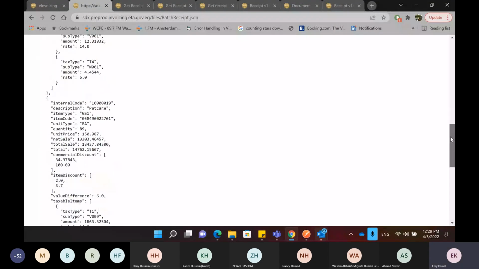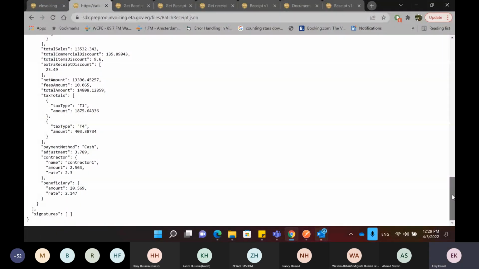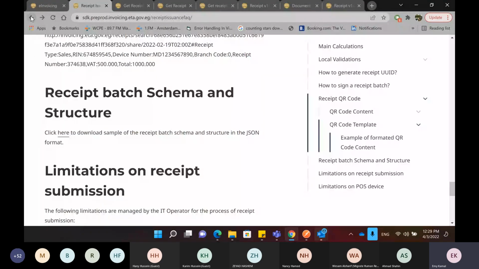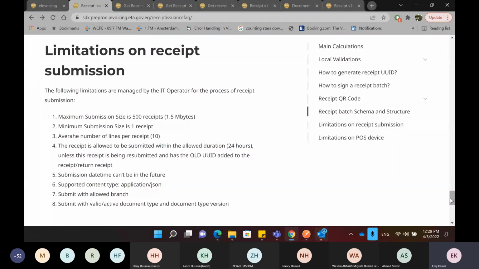The last sections are some limitations on the receipt submission. These limitations you need to consider as well in order for your submission not to be rejected. So the first thing is the maximum submission size, meaning the maximum number of receipts in a single submission is 500 receipts or 1.5 megabytes. Whichever one of these conditions is reached, more than that, you will not be able to submit. And the minimum submission size is 1 receipt and the maximum is 500.